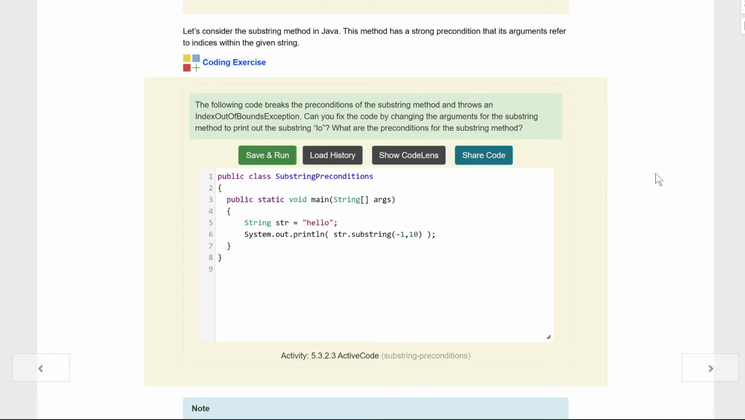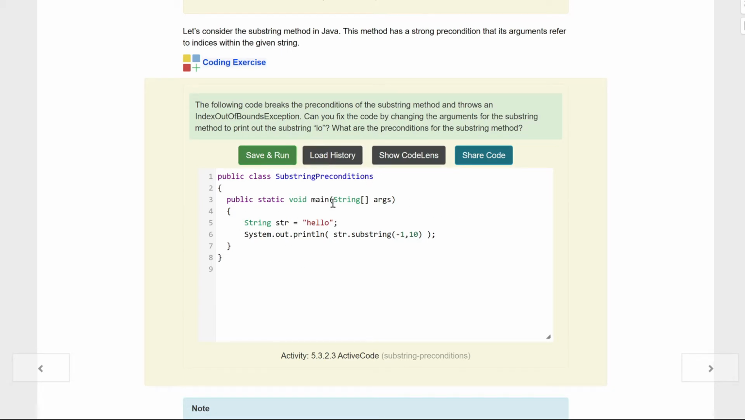No. What are the preconditions for the substring method? Well, let's start with the first one. What's the precondition here? The precondition is the range of the word hello, kids. Remember 0, 1, 2, 3, 4. 0 to 4 indexes on there. So really the precondition is we get some number between 0 and 4.